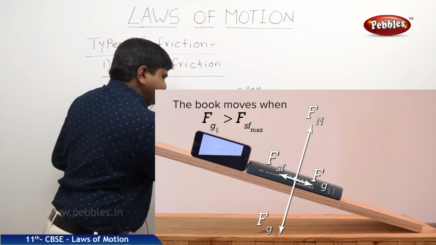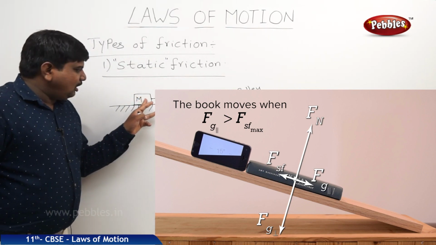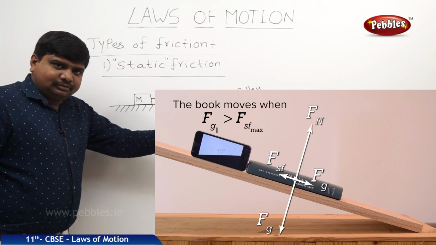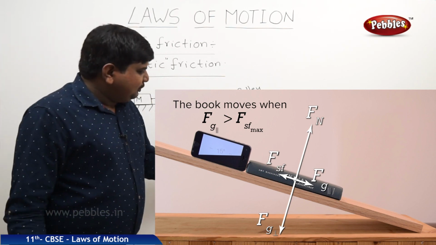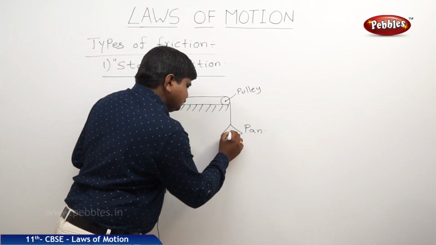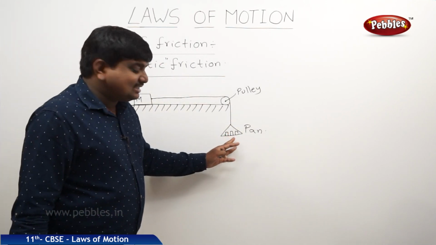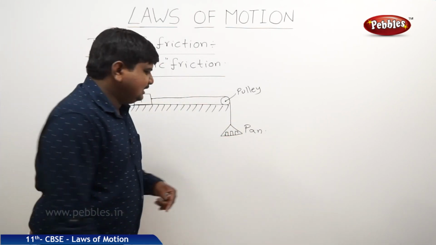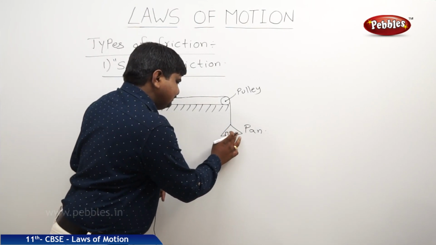Suppose there is no weight in the pan, that means the net force acting on the object is 0. Therefore the body won't move. We know that. When we keep on adding the weights in the pan, suppose for some example I have drawn some 3 weights. Let us take 1 weight added or loaded in the pan.